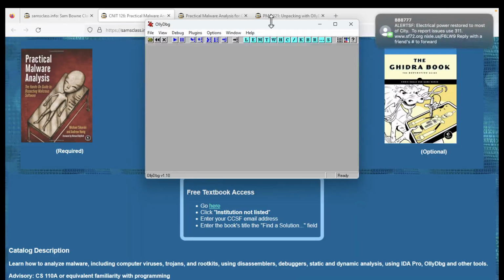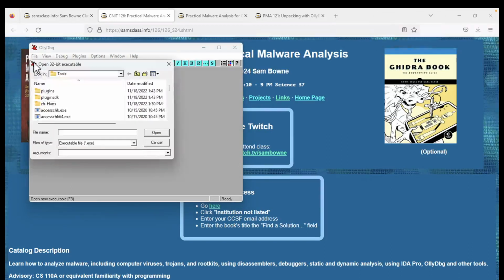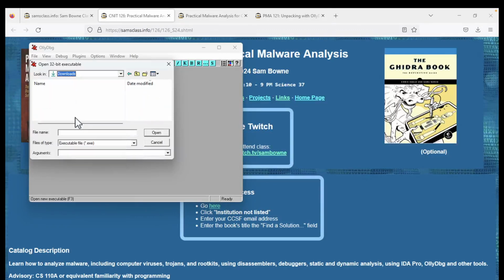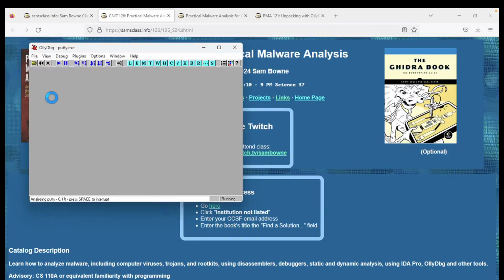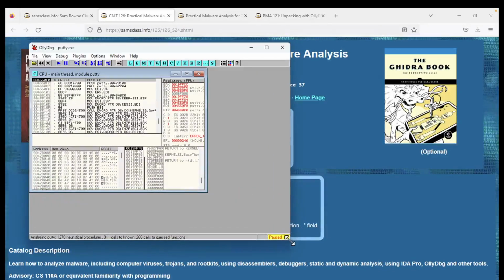Okay. I'm going to make this smaller. There we go. And go to my downloads folder and open PuTTY. All right. I'd like to make it bigger. Doesn't look like I'm having any luck doing that. There we go. I can do that. There we are.